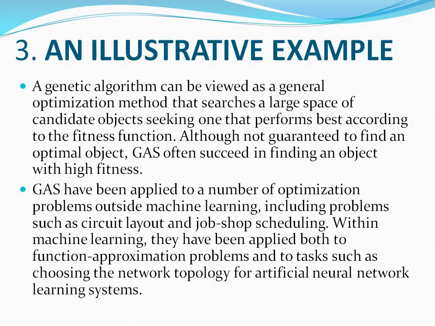Genetic algorithms are applied to many optimization problems other than machine learning. These include circuit layout and job shop scheduling.